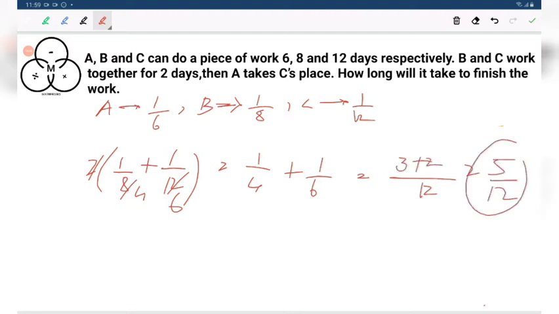Five by 12 of the task is completed. How much task is left? 7 by 12 is left. Then A takes C's place. How long will it take to finish the work?